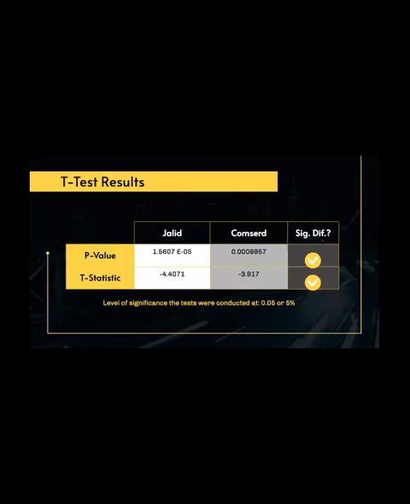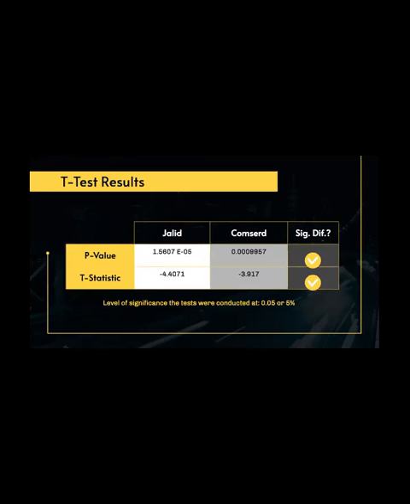Here are my t-test results. As you can see, for mandatory jail time across MRAL or traffic fatality rate, the p-value is 1.5607 e to the negative 05 with a t-statistic of negative 4.4071. So you can see that there's quite a high t-statistic and that there is quite a low p-value.